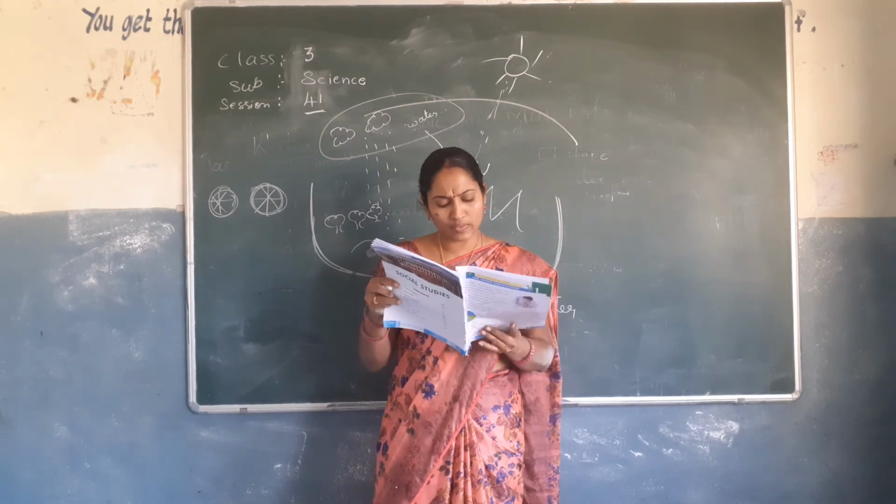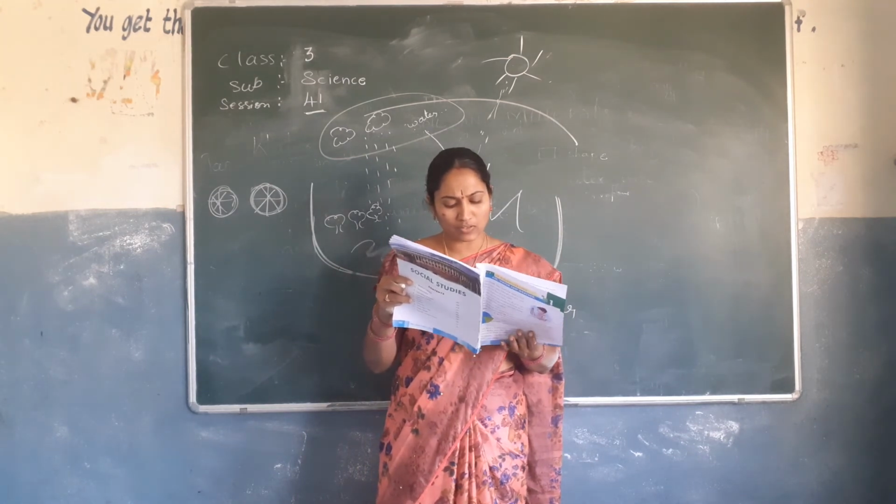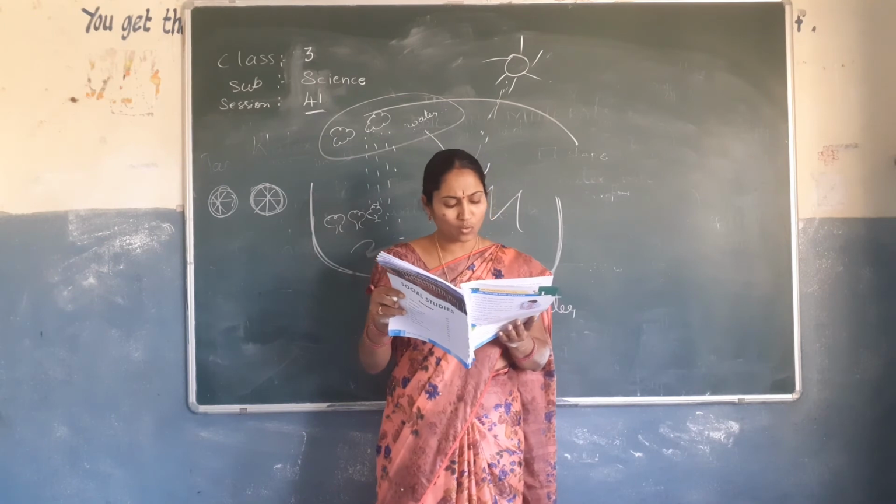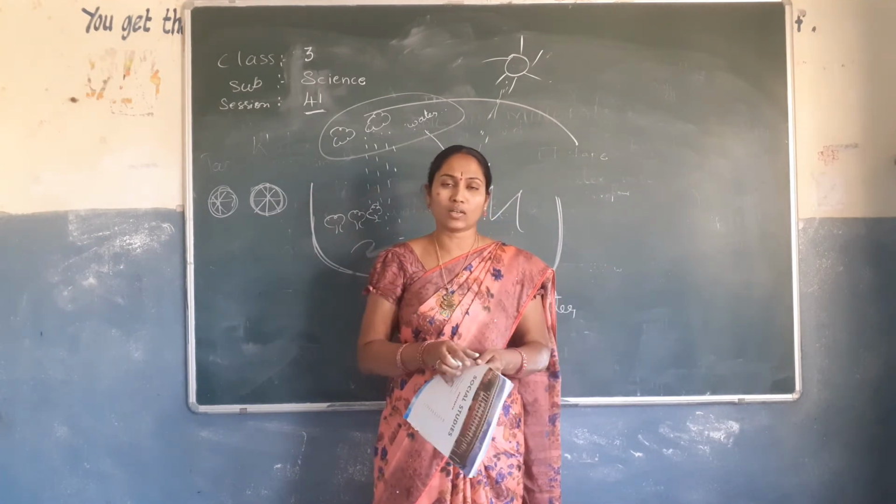We dig wells and tube wells to get groundwater. As water goes up, it comes back to earth. This process goes over and over again. This is what is called the water cycle.